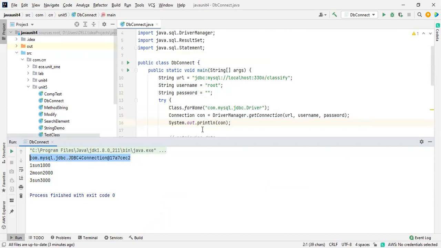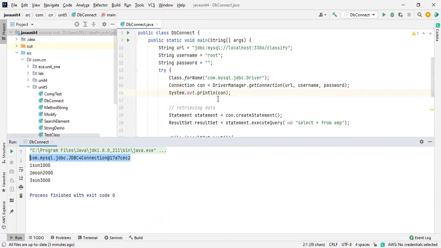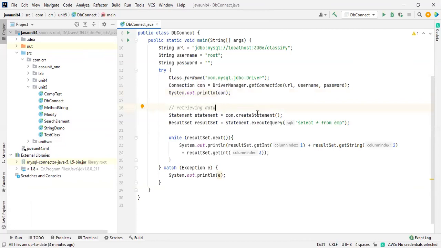See here, I made a connection, and I printed the connection statement to check whether it is working or not. This is the one. So after that, we get the statement. After making the connection, you have to consider the statement. There are two ways. Don't go for this one, I'm talking about the result set. There are two ways we are going to get the statement: by using a prepared statement or else the result set.